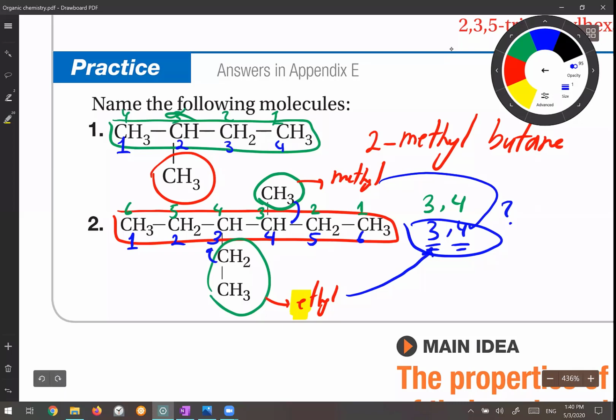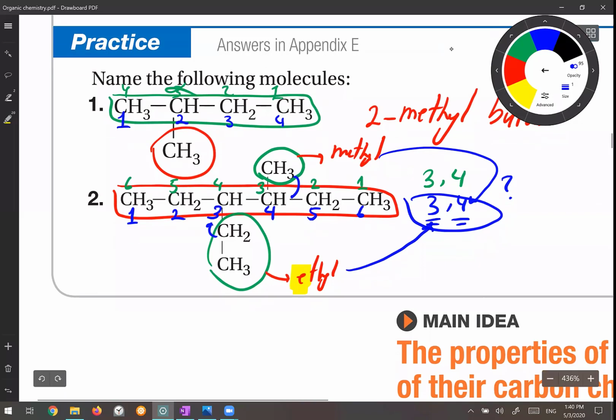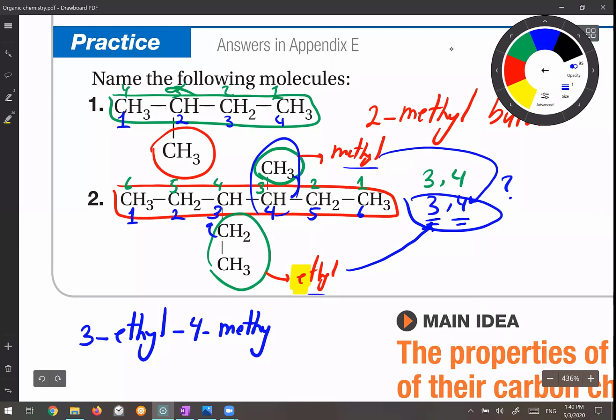So now let's name this one. I have to name the branches first. Between the methyl and ethyl, ethyl has priority and its location is on the third carbon. So I write 3-ethyl, and then I have this methyl on the fourth position, so I write 4-methyl. You can see that I write the hyphen between the number and the letter. So I determined the branches and their positions. Now I have to write down the name of the parent. The parent with the 6 carbons is hexane.